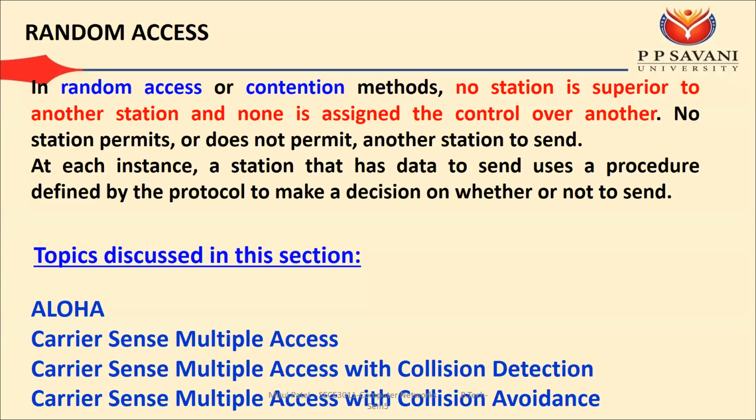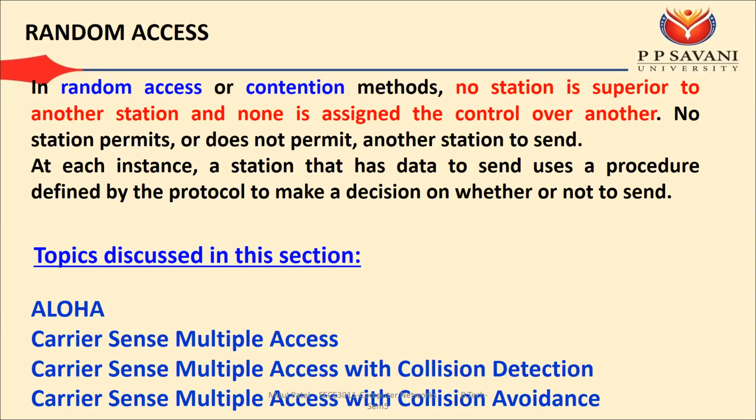Suppose at one time 5 devices are sending data. We cannot give priority, like first the fourth sends, then the third, then the fifth, then the first. That means every station is equal, and none is assigned control over another. We are not assigning any control, so station 1 cannot tell station 4 that now you will send. Every station is equal.